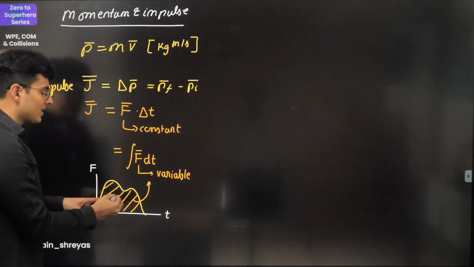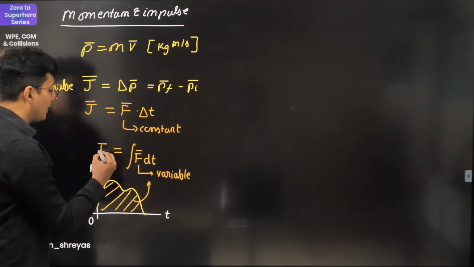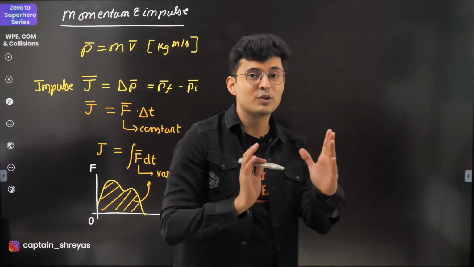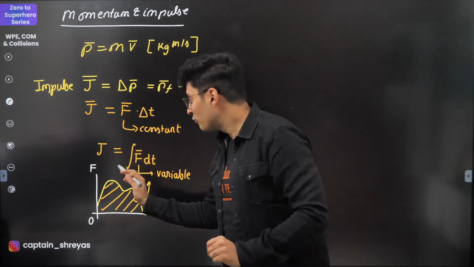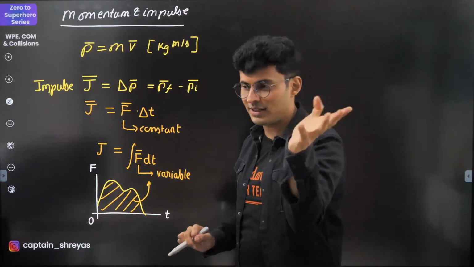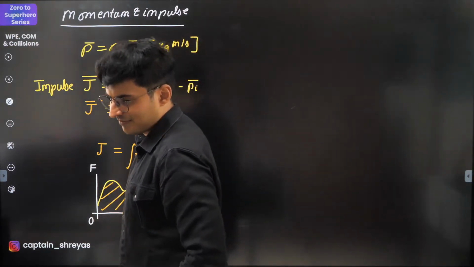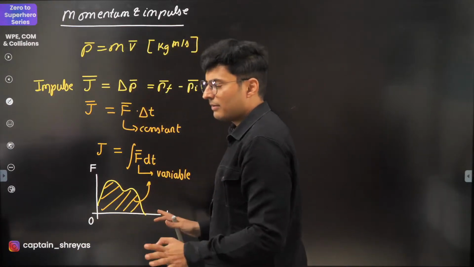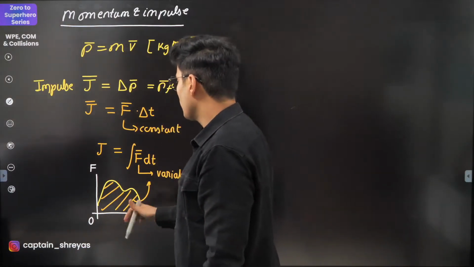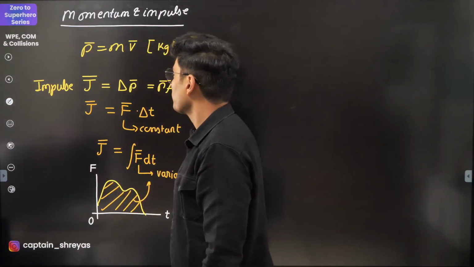The area under force-time gives you impulse, and the area under force-displacement gives you work. Keep this in mind. Force-time, impulse. Force-displacement, work. Two different things. Okay. Is that cool? Everybody clear with this? Standard concepts which you should definitely know.